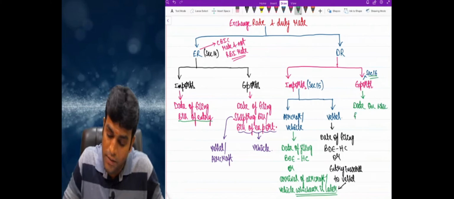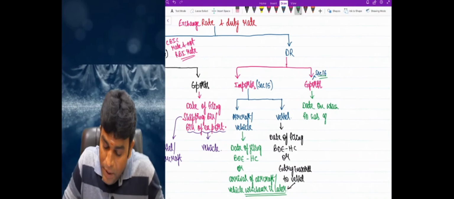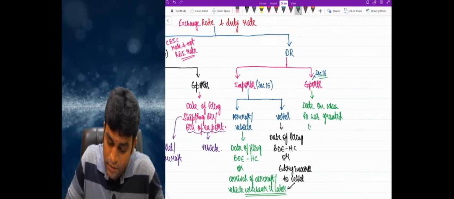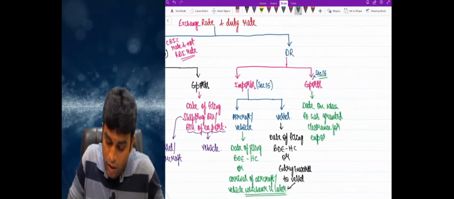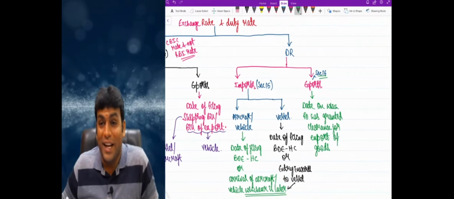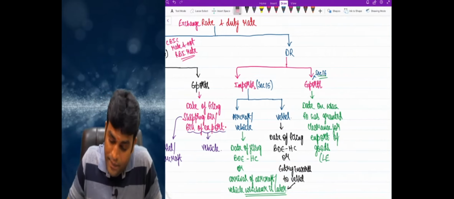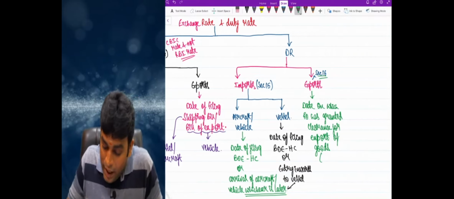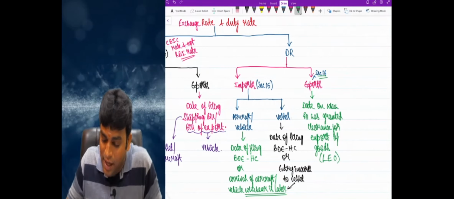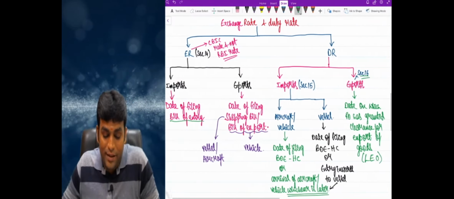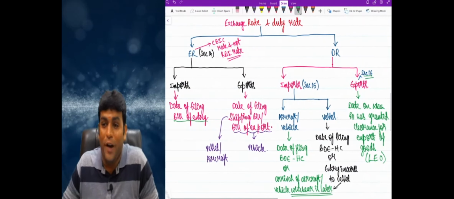the date on which the proper officer has granted clearance for export of goods. The date on which, what, my dear friends? The proper officer has granted clearance for export of goods, and technically we call it LEO, my dear friends. I repeat one more time, technically in customs language we call it LEO. And let me tell you very clearly that LEO stands for Let Export Order.